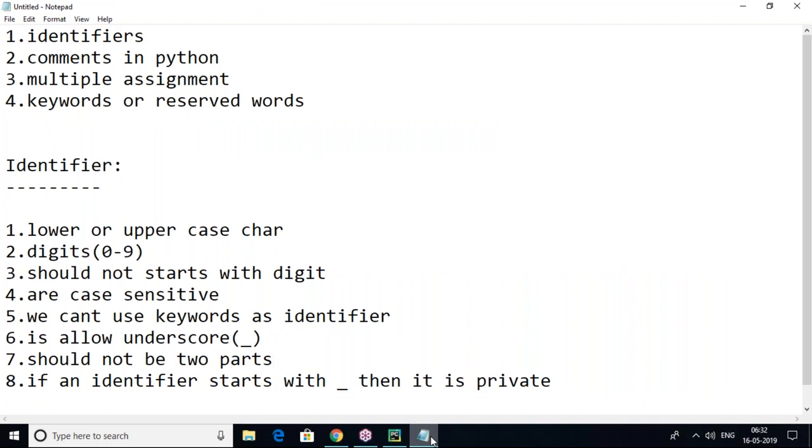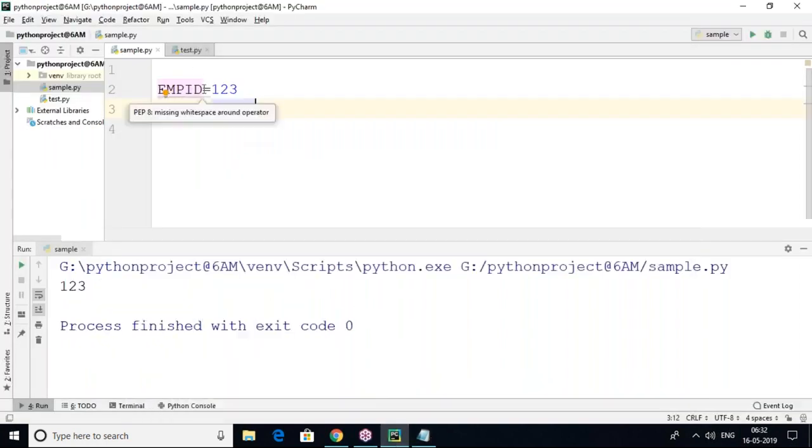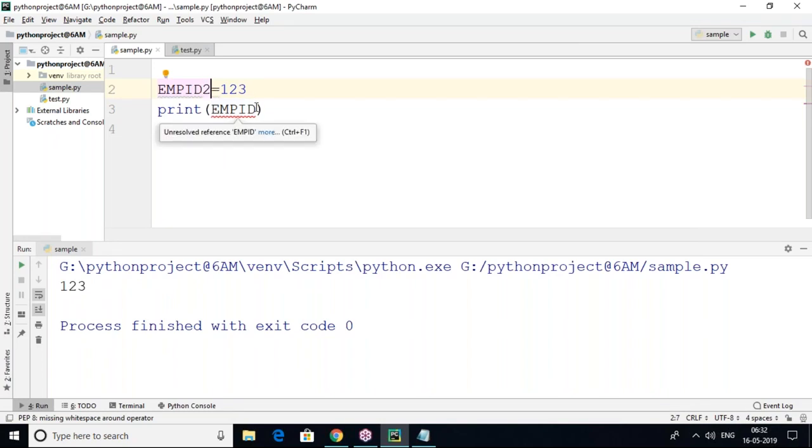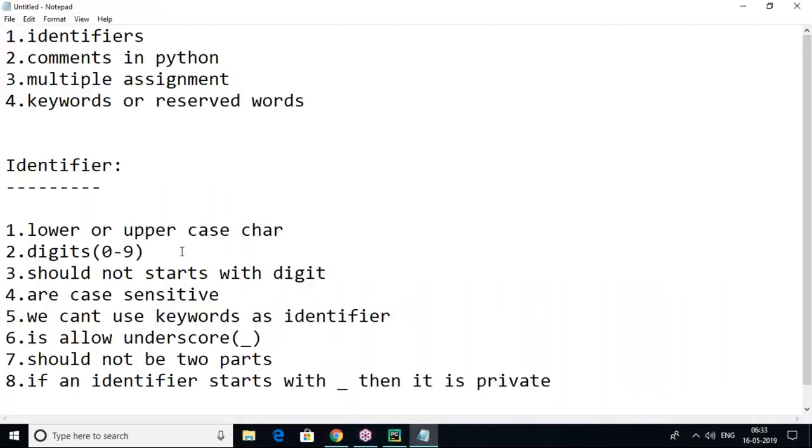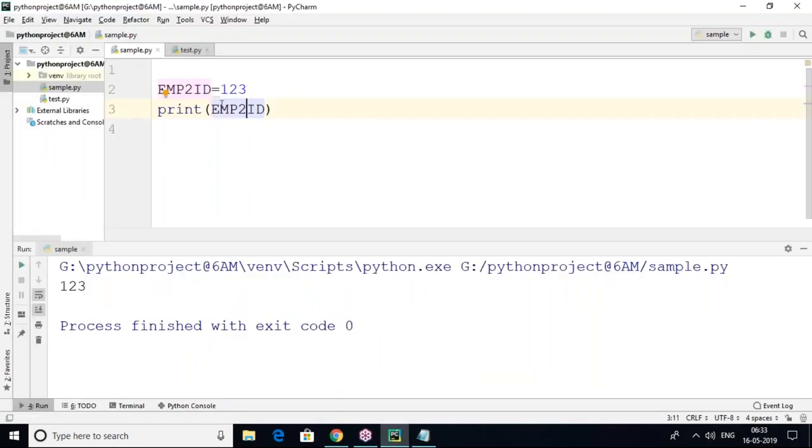Next, an identifier can contain digits. It allows digits actually. Yes, emp_id2. Digits are allowed anywhere. For example, emp2_id will work out, you can see. But what I'm saying is it should not start with a digit. It can contain digits, but it should not start with a digit.